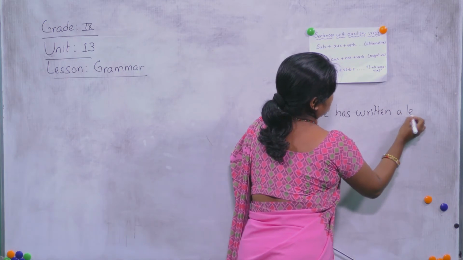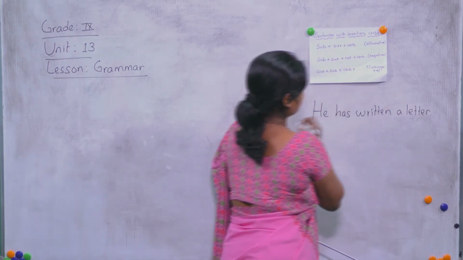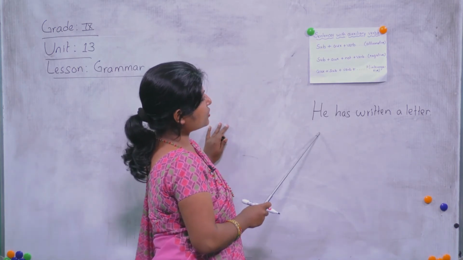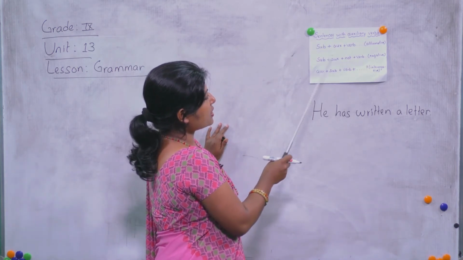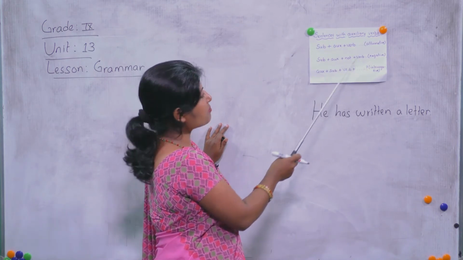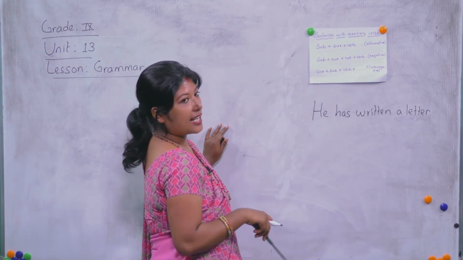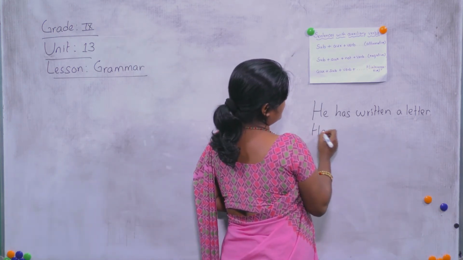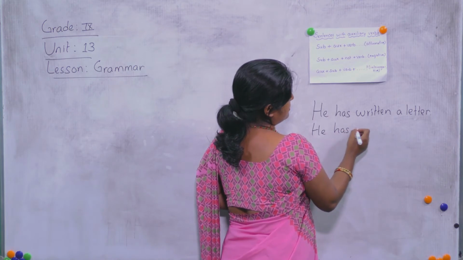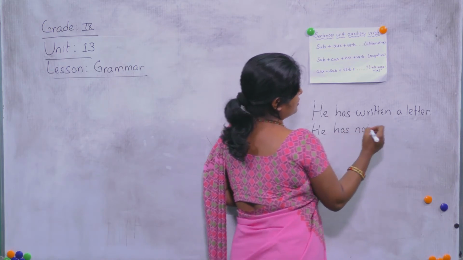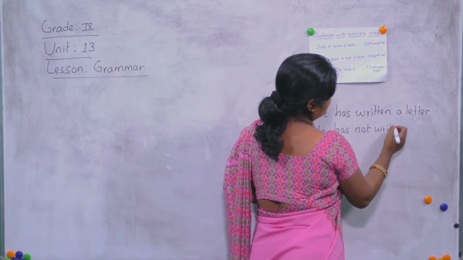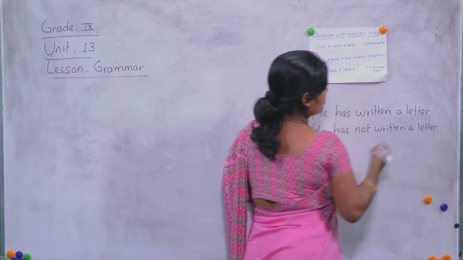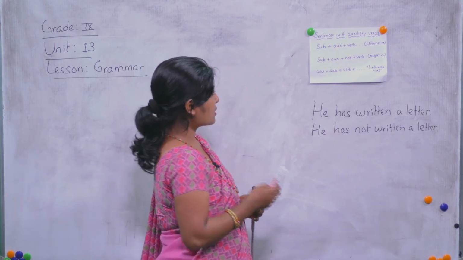While changing it into negative, it is subject, auxiliary, not, verb. We simply add "not" after the auxiliary. So it becomes "He has not written a letter."